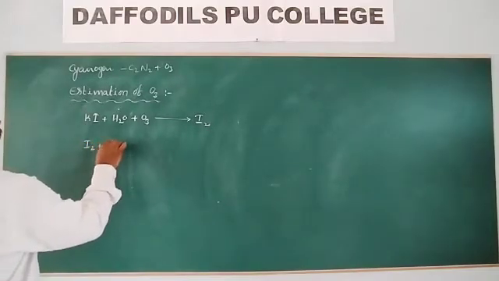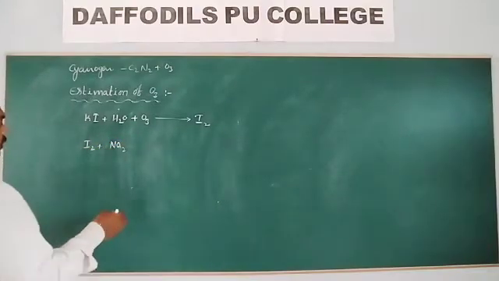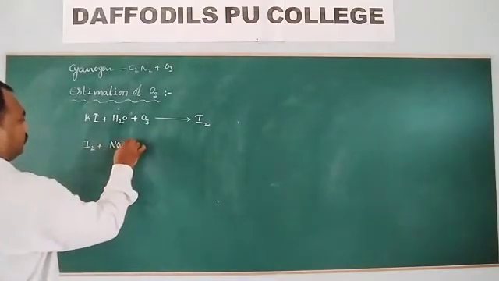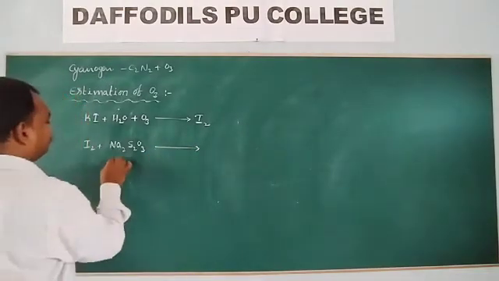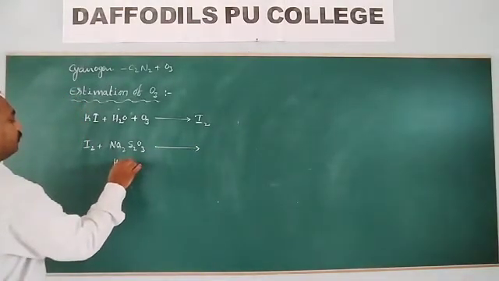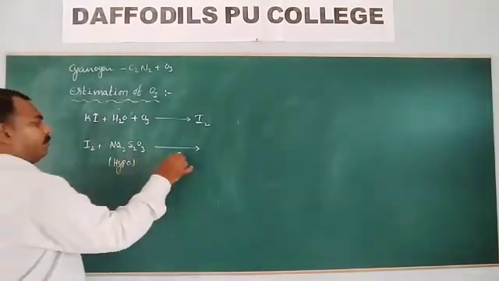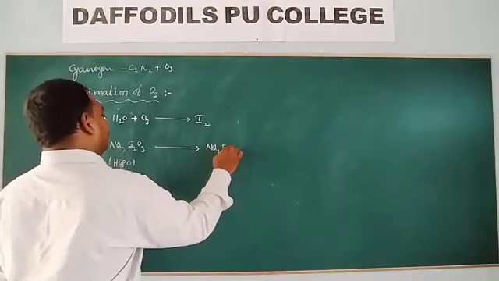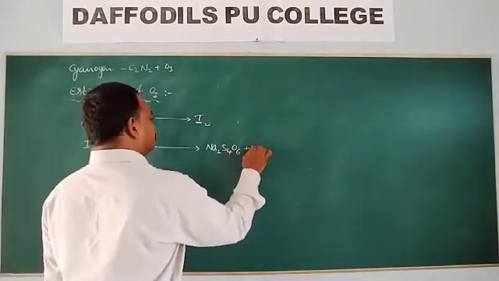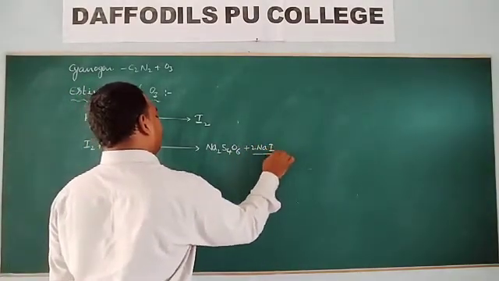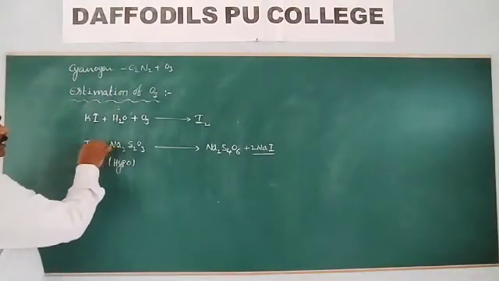This iodine, when titrated with hypo, you will get sodium tetrathionate and sodium iodide, like this.